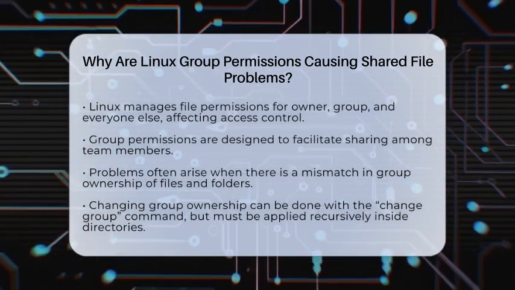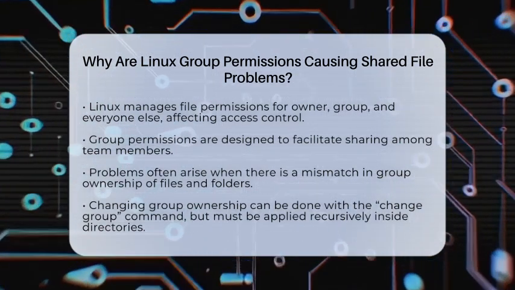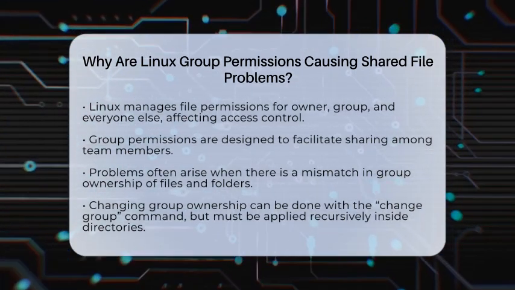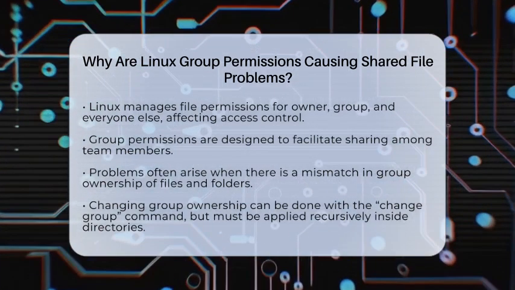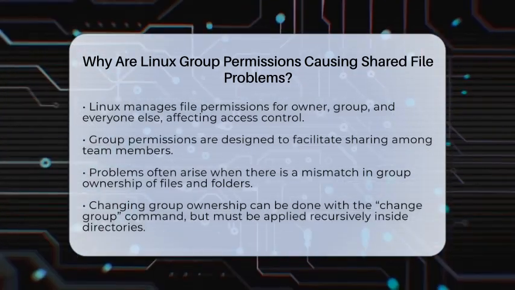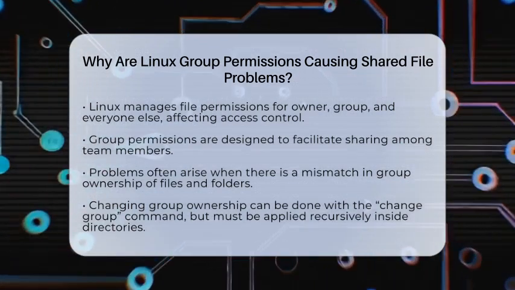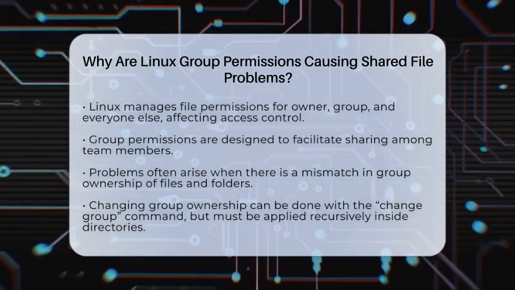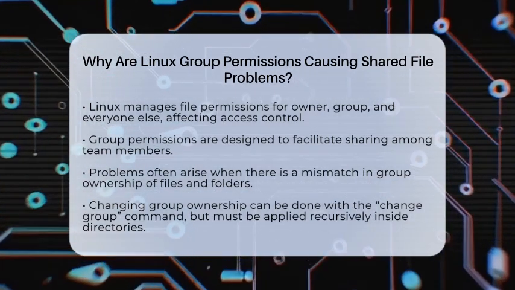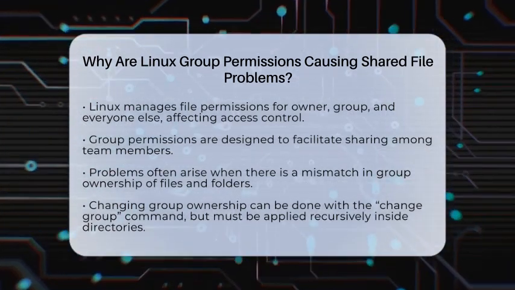In Linux, every file or folder has 3 permission sets: for the owner, for the group, and for everyone else. These permissions decide who can read, write, or execute the files. Group permissions are meant to make sharing easier among team members. But problems happen when these permissions aren't set up correctly.